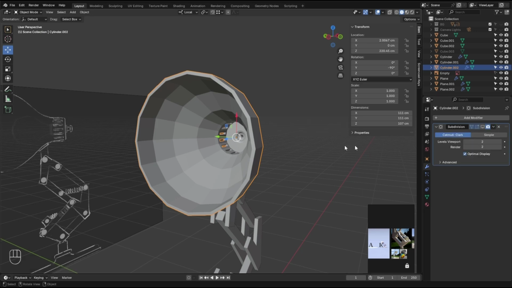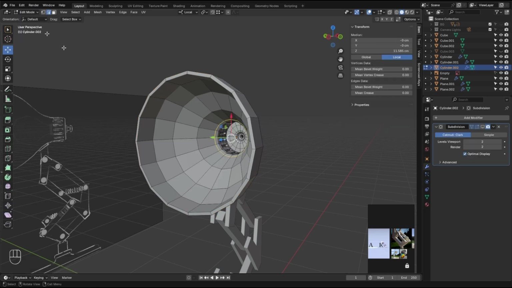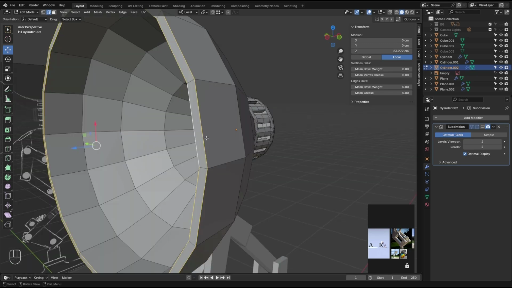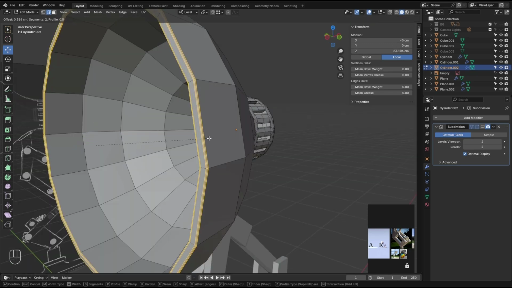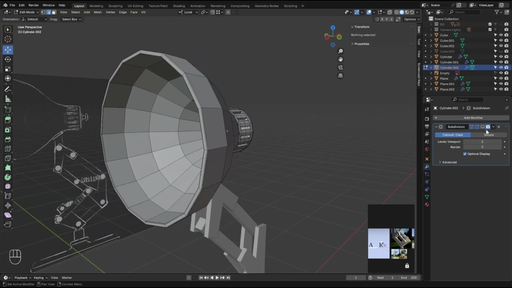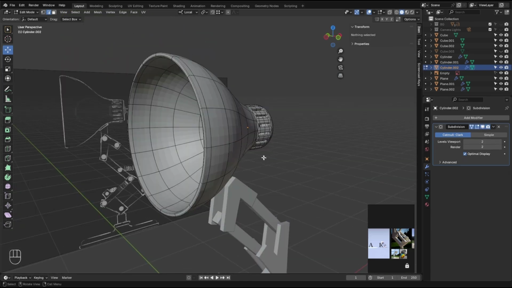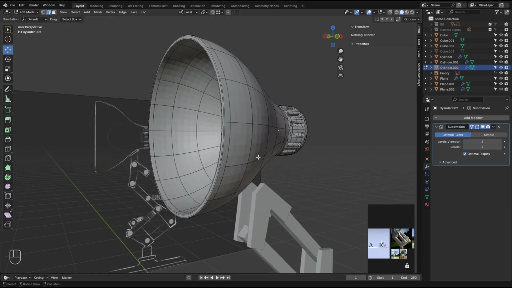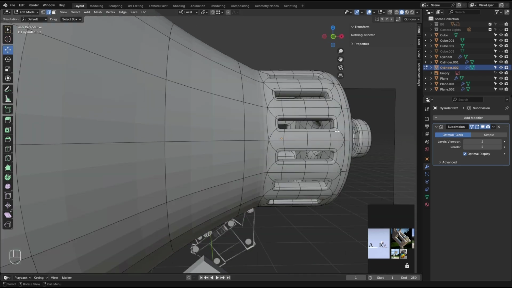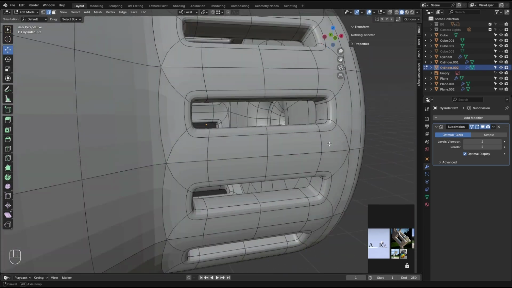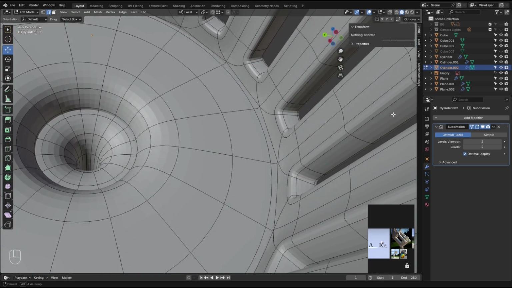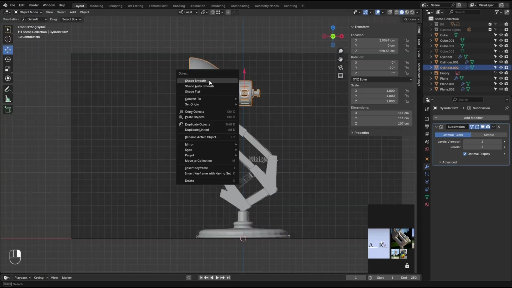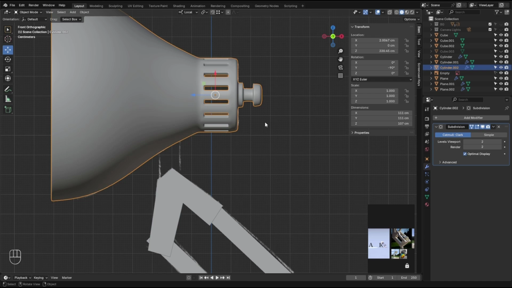Let's apply the solidify and go back to edit mode. We need these two edge loops to have a little bit of support right there. So let's see the result. Not bad. Not bad at all. Let me see that with the shade smooth and some material.